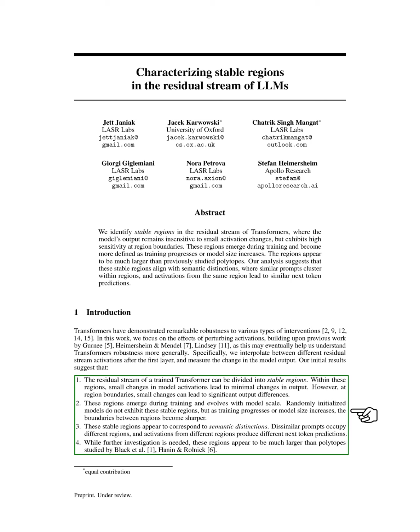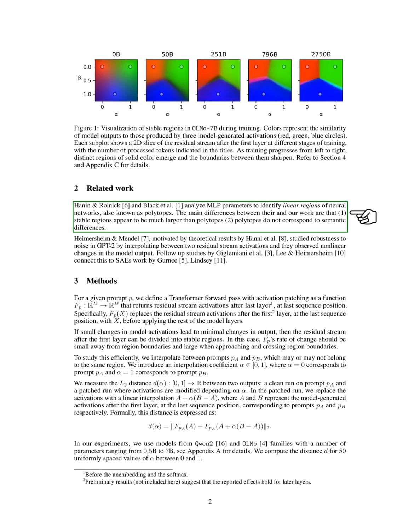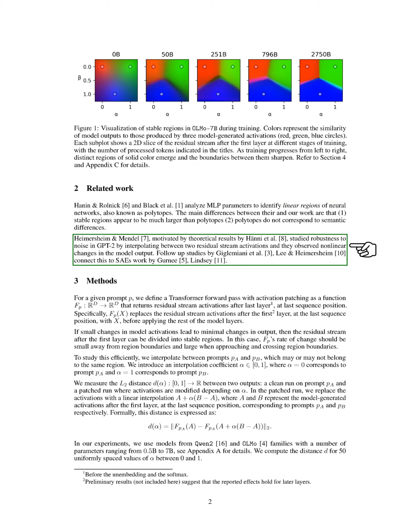the boundaries become sharper. We observe that these regions correspond to semantic distinctions, with different prompts occupying different regions and leading to varied next token predictions. We note that previous work has analyzed linear regions of neural networks, known as polytopes, but our findings suggest that the stable regions we identify are much larger and do not correspond to semantic differences. Other studies have looked at the robustness of models like GPT-2 by interpolating between activations and noted nonlinear changes in output, which aligns with our observations.